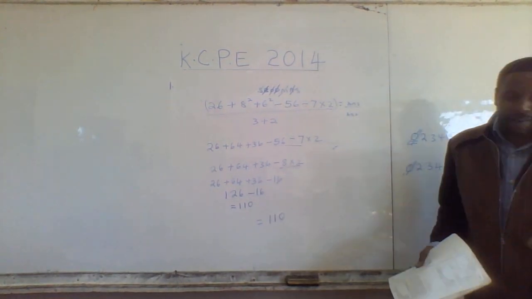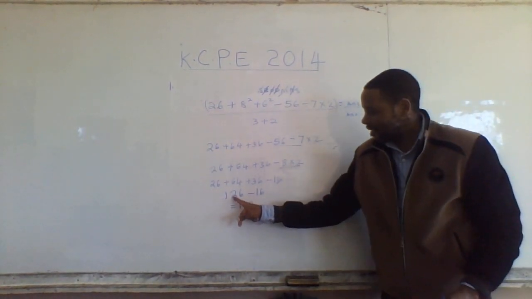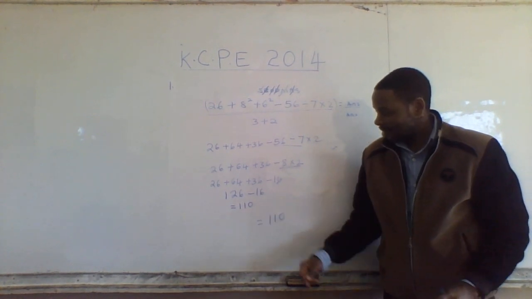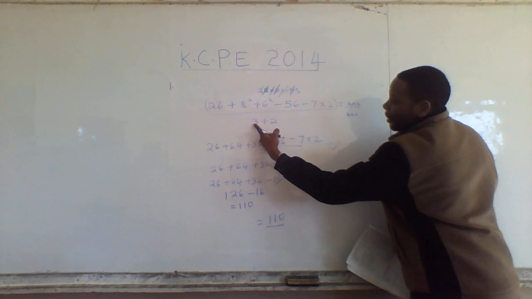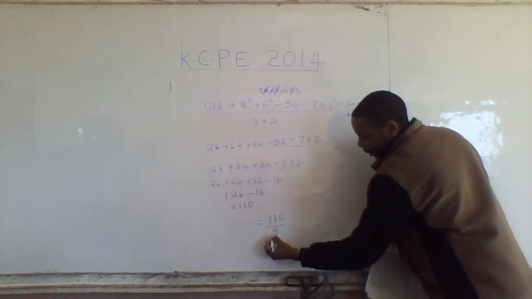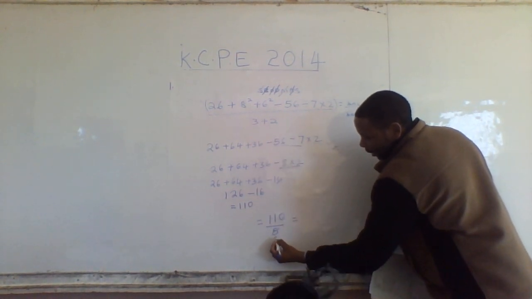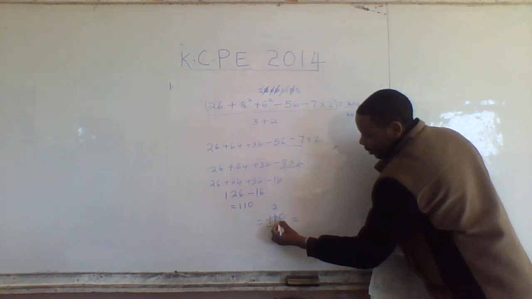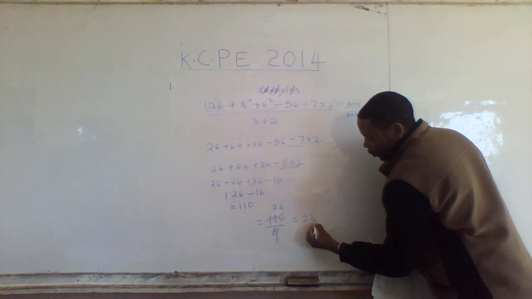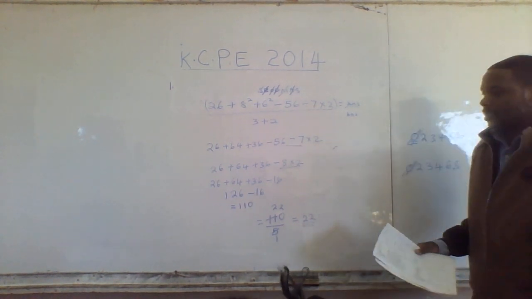110, right? You must be very accurate, right? Yeah, 126 minus 16 is 110. So we get 110. We divide by 3 plus 2, which is what? 5. Yes. 110 by 5 gives 22. 22 is the answer.